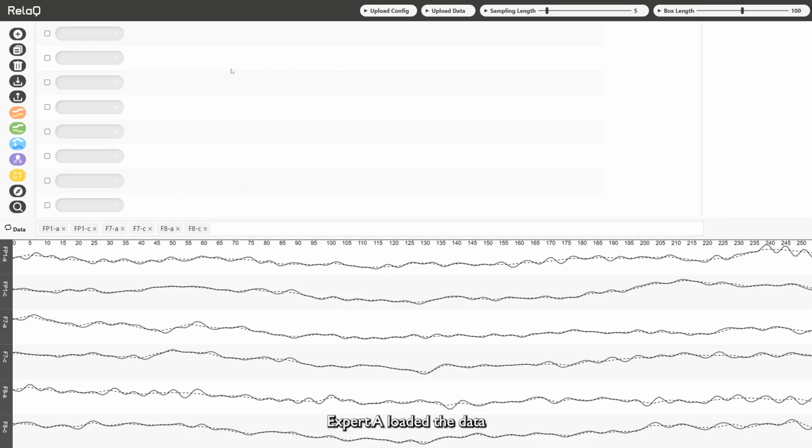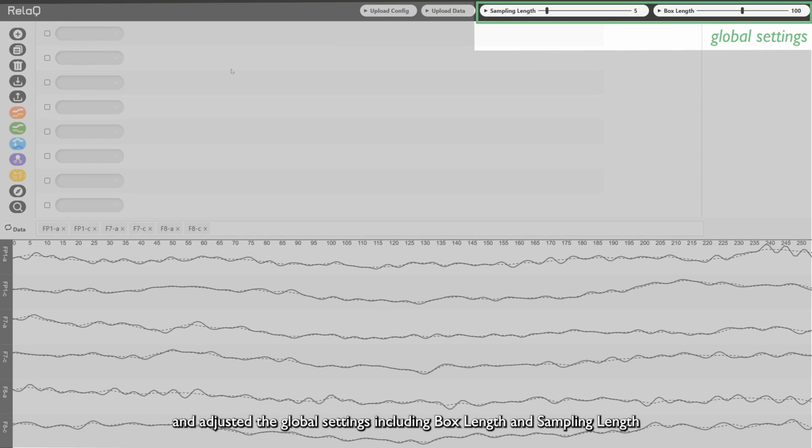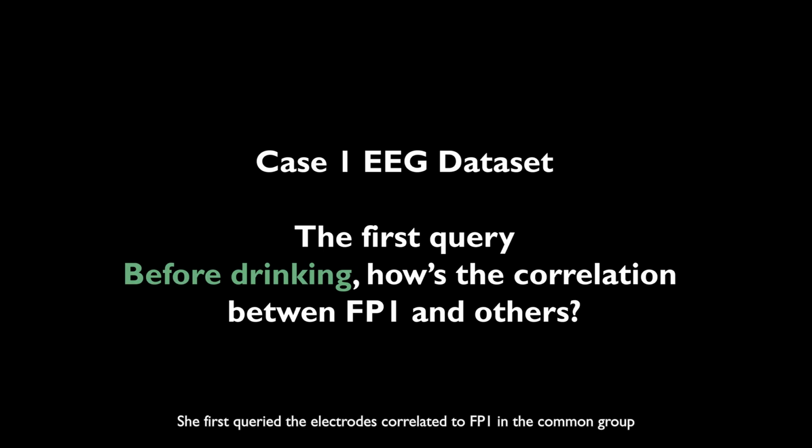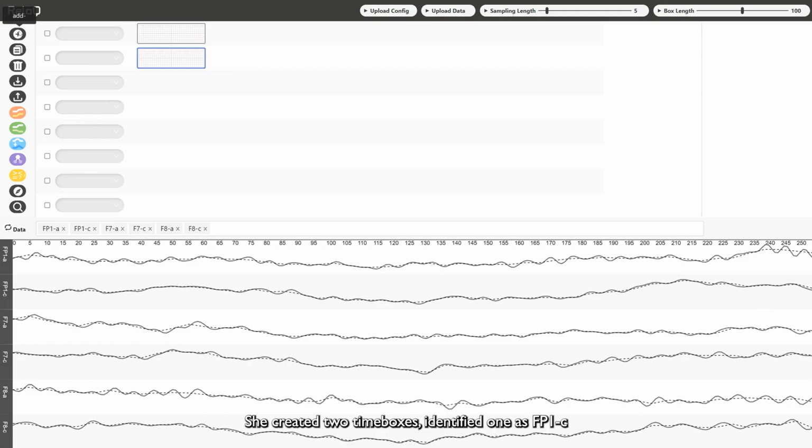Expert A loaded the data and adjusted the global settings, including box length and sampling length. Since FP1C and FP1A seemed too different, she first queried the electrodes correlated to FP1 in the common group. She created 2 timeboxes, identified one timebox as FP1C, and kept the other as default. Then she selected the correlation to link 2 timeboxes and set the threshold according to her domain knowledge.